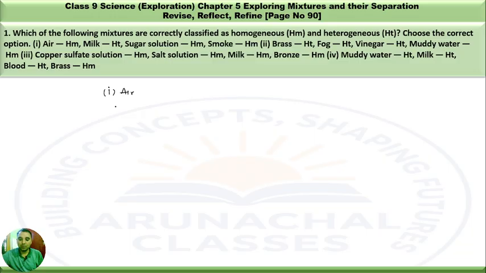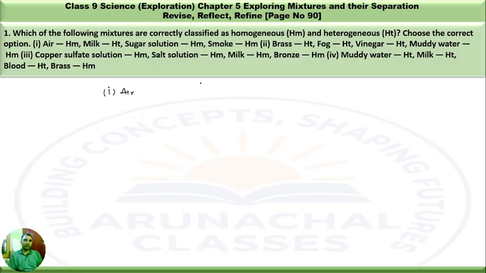After sugar solution they have written smoke, then brass, fog, vinegar, muddy water, copper sulfate solution, salt solution, milk, bronze, muddy water, milk, blood and brass. So here let us classify these things into two categories.